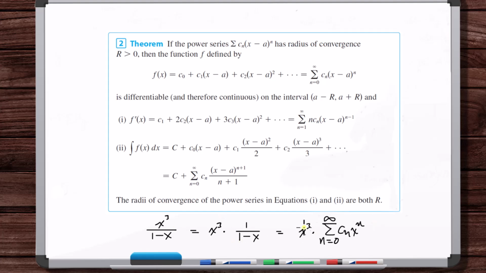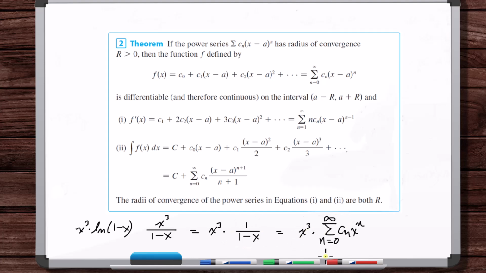We didn't differentiate or integrate there, but the way it works is we might have x cubed times natural log of 1 minus x. When you differentiate this, you get a form that we can make a power series out of. So we get this as a power series.